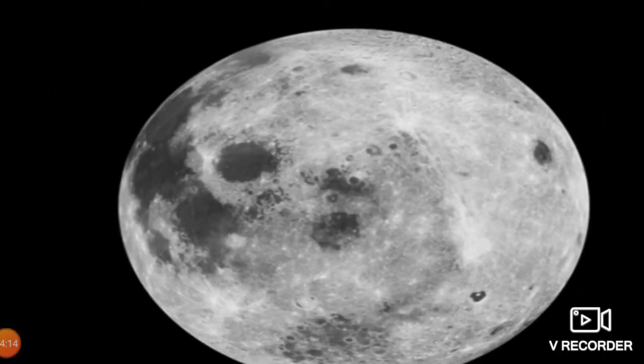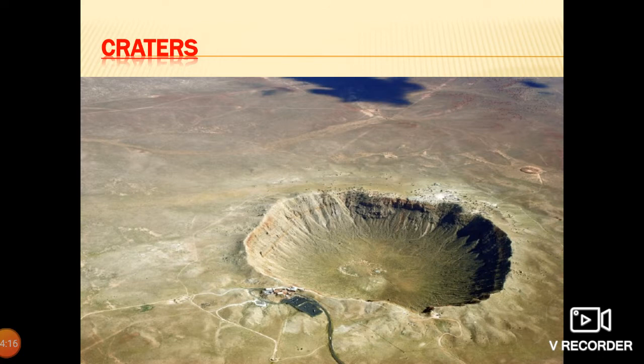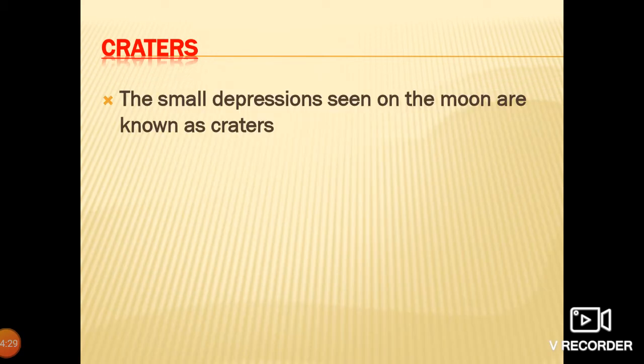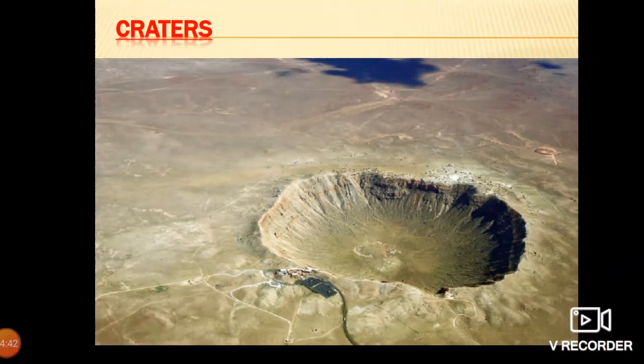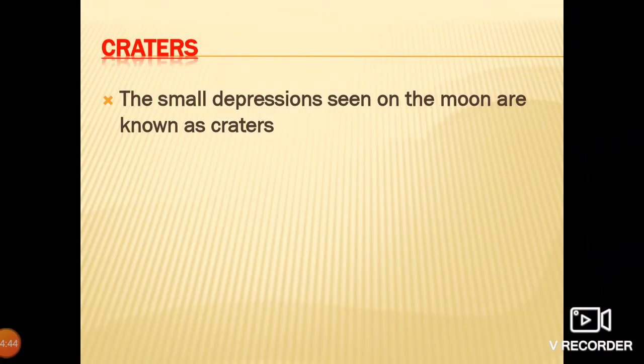But when we go to the moon, we see that these black spots are craters. Craters are small holes present on the moon. So this is the image of craters. The small depressions seen on the moon are known as craters. Depressions means small holes present on the moon like this. So these are the craters.